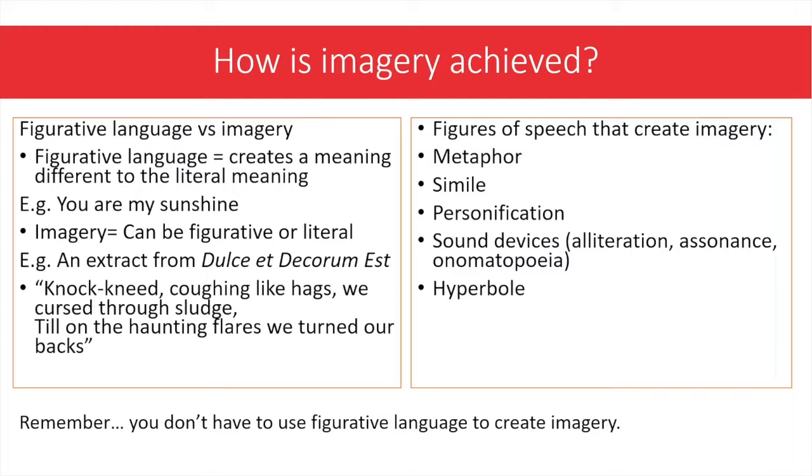The difference between imagery and figurative language is that figurative language can be literal too, just like when a poet describes a setting. Let's have a look at an example from Dulce et Decorum Est. It describes how soldiers were utterly exhausted while walking through a battlefield during World War I. Knock-kneed, coughing like hags, we cursed through sludge, till on the haunting flares we turned our backs. Over here, figurative language has been used to describe setting.